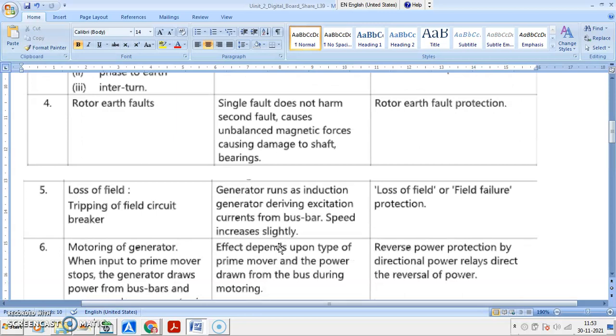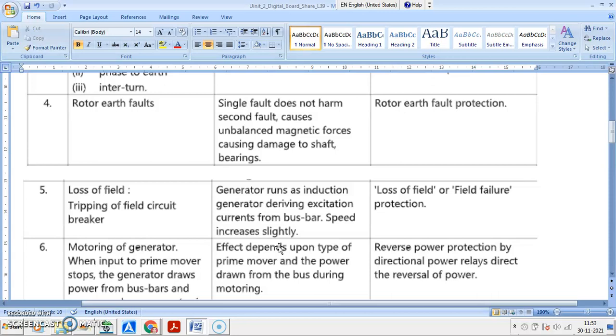Then you may have loss of field. You know that the alternator is provided with a field. So the field circuit is very important, or you may have tripping of the field circuit, or a problem associated with the field circuit. So the generator runs as an induction generator when there is a failure of field.